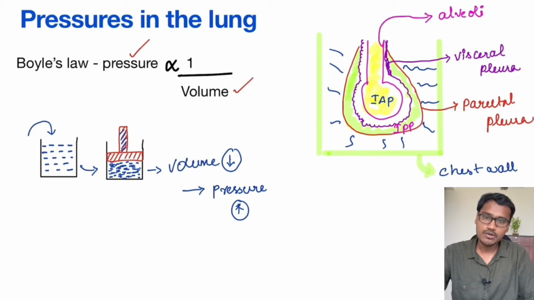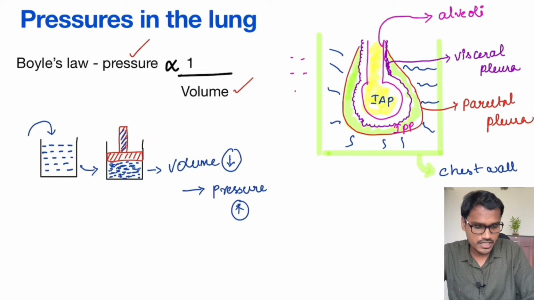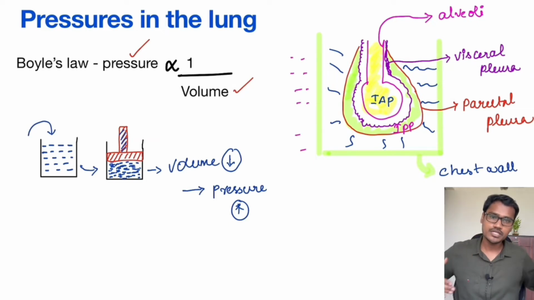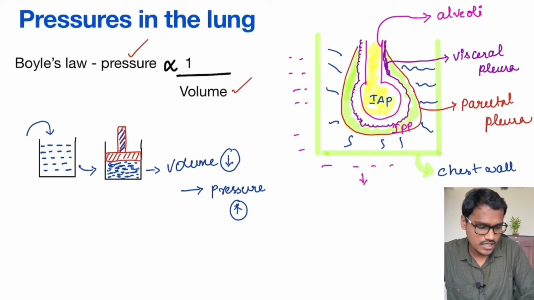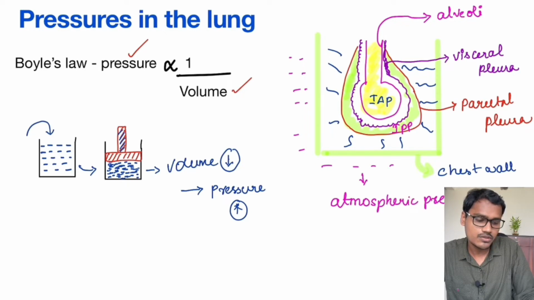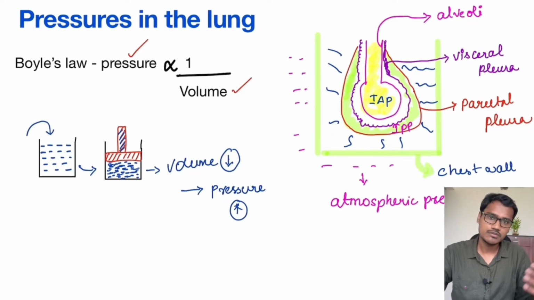Now coming to the pressure that is outside the chest cavity, the atmospheric surrounding environment around us has some pressure, which is called atmospheric pressure, or pressure outside the chest wall. Both are used, atmospheric pressure or pressure outside the chest wall.